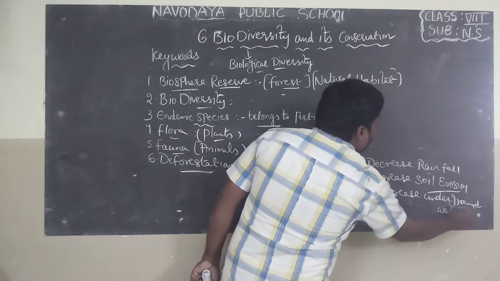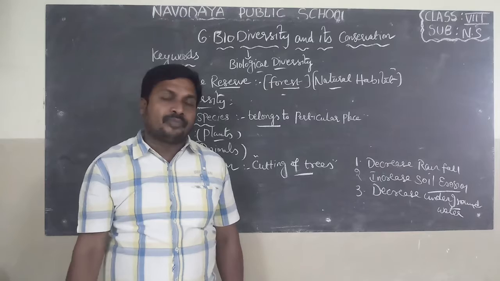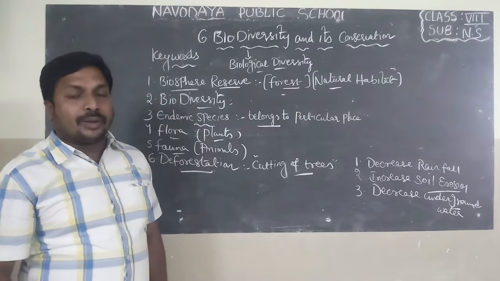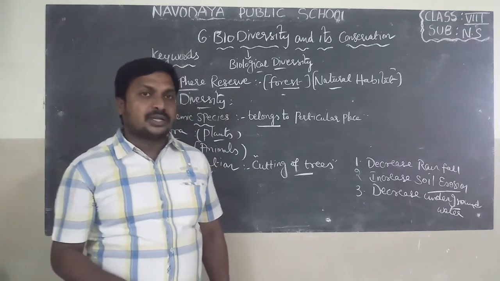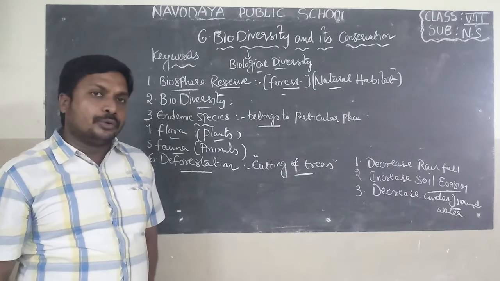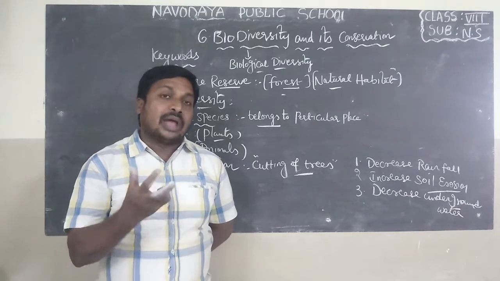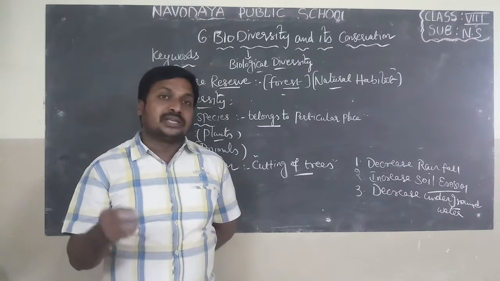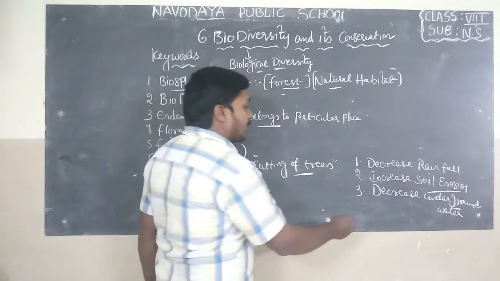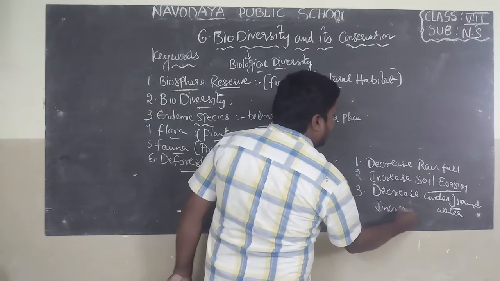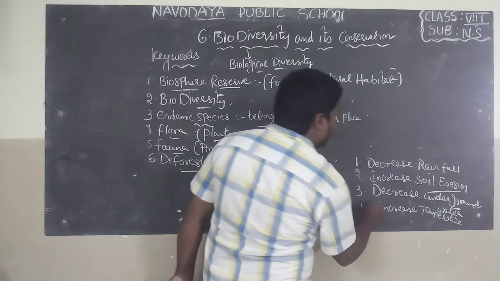underground water. Do you know, when plants are present, the roots have more soil binding capacity. This is helpful to protect the underground water. When we cut the trees, the holding capacity of soil is reduced. So the soil will be eroded due to heavy winds, and when soil is eroded, what will happen? The amount of underground water will be reduced due to evaporation, which reduces the underground water level. Temperature will also increase. So these are the disadvantages of deforestation.